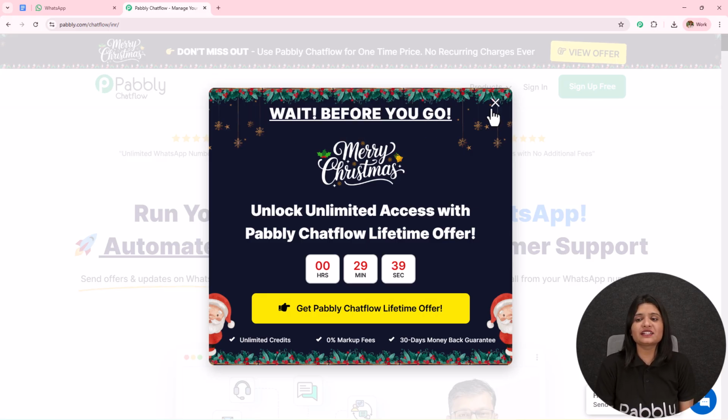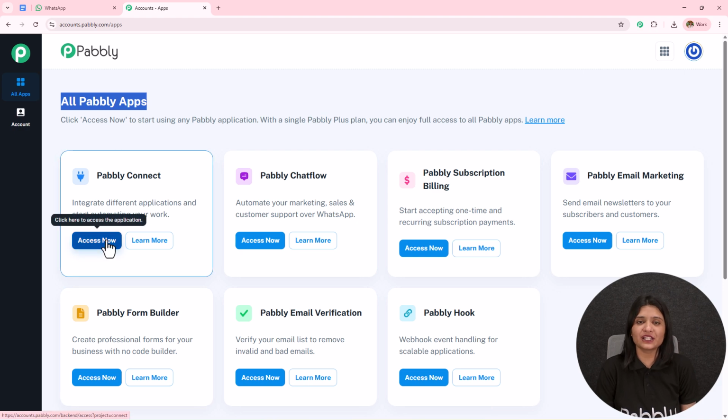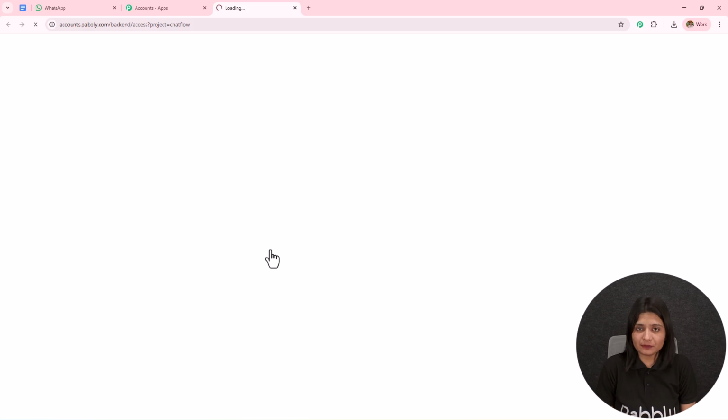Now here, as I'm an existing user, I'll click on the sign in. And here the all Pabbly apps page has appeared, which is showing me all the Pabbly applications. I'll click on this Pabbly Chatflow access now. And here I will be landed on the app dashboard of Pabbly Chatflow.